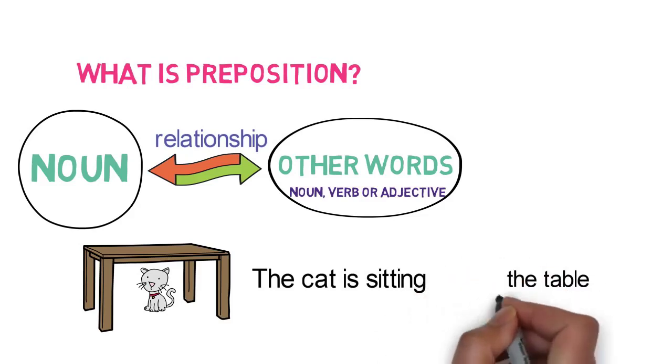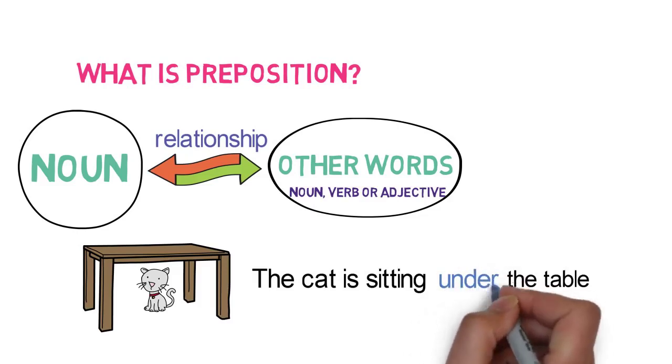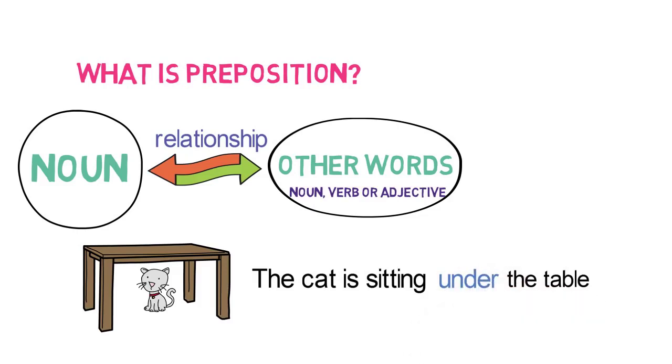If we do not use under and write the same sentence, it is: the cat is sitting the table. We are not able to get what the relationship is between the sitting of the cat and the table. Using under, we are confirmed that the cat is sitting under the table. Hence, under is a preposition here.